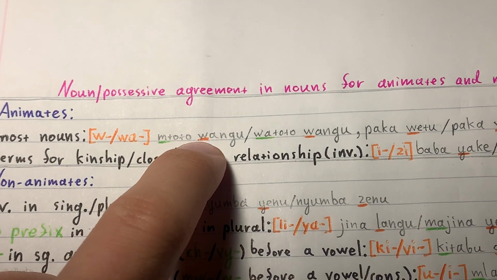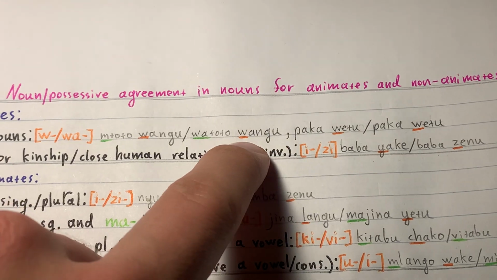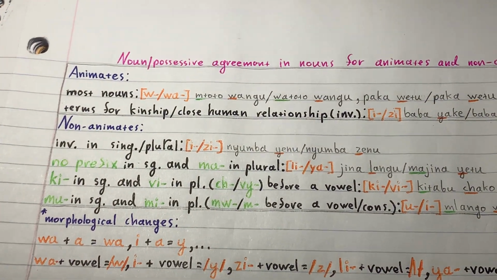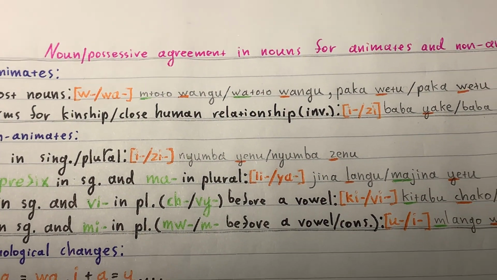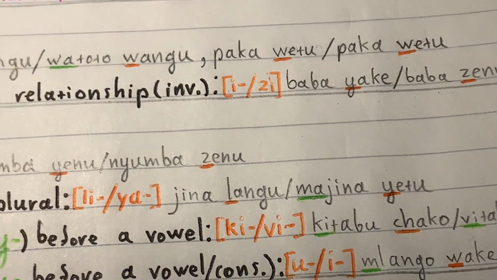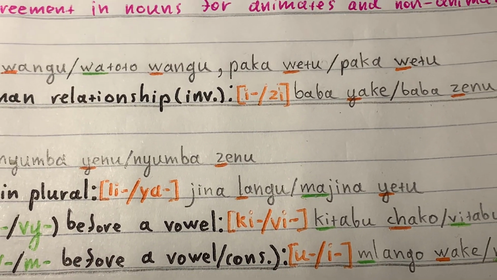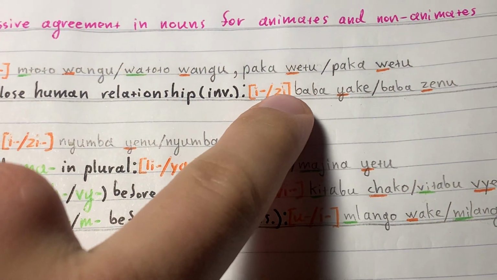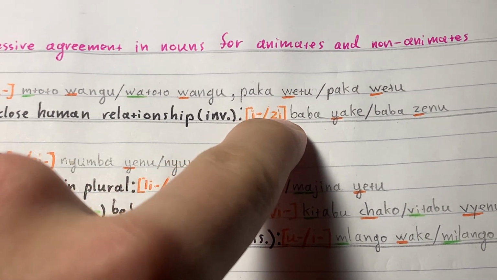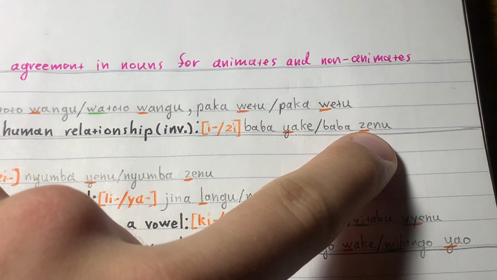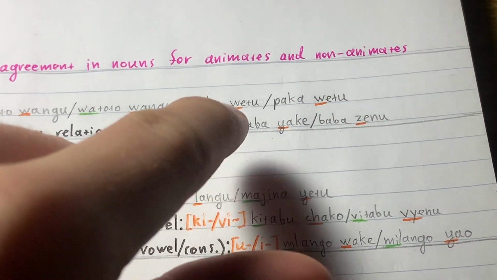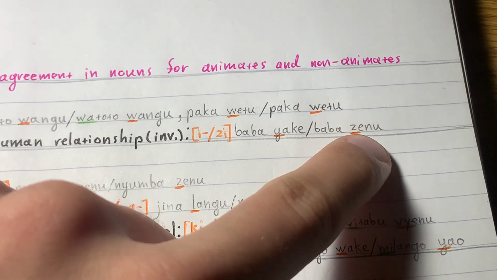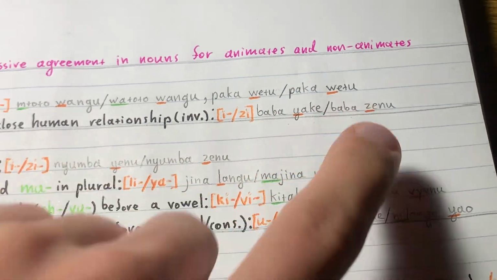So you just have to memorize W here, W here, because all of the possessive pronouns start with a vowel. Next, because of some phonetics, E becomes Y, and you see there is I here, and the next word starts with another vowel, so only one vowel will remain. It's going to be this vowel, so it's going to be zenu.